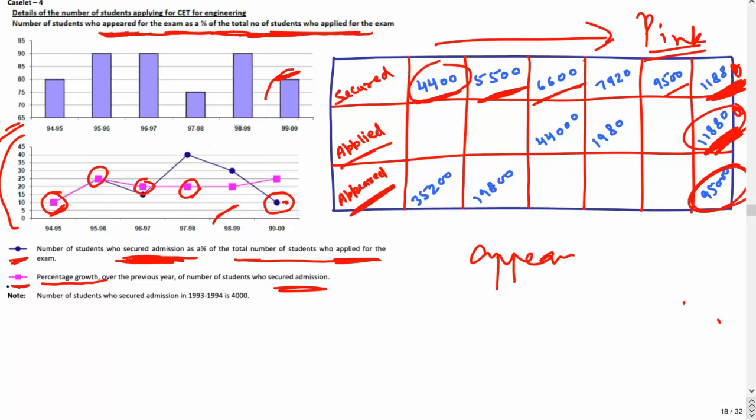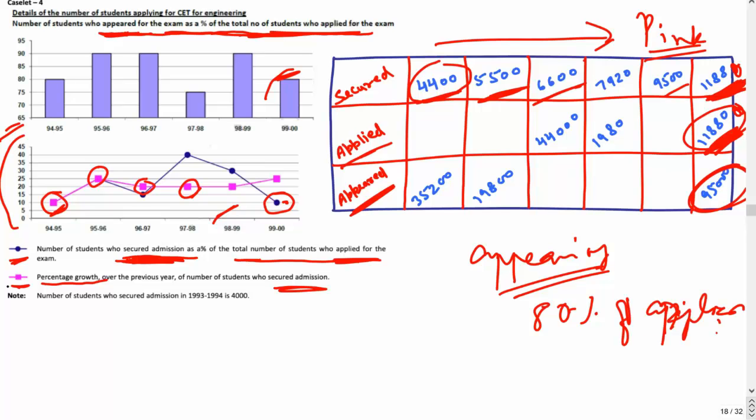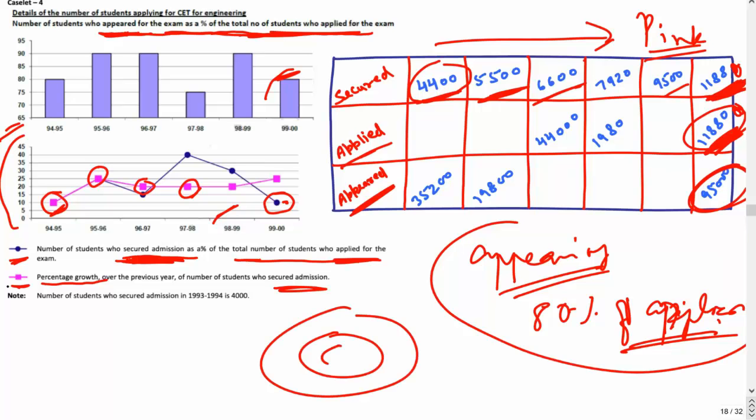Appearing students are 80% of applied. So you are able to find all these three curves, the three circles that I drew. Applied is the outermost circle. Appeared is the second circle inside. Secured admission is the third circle inside. So like this you can make the table in this particular question. I hope it is clear. So let's move ahead and see.